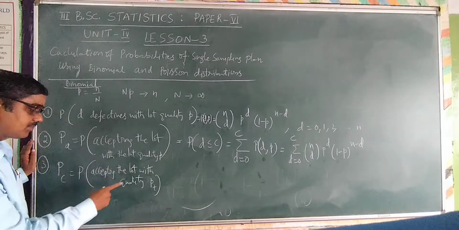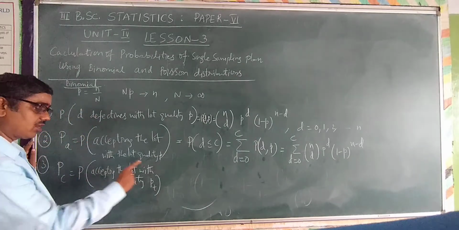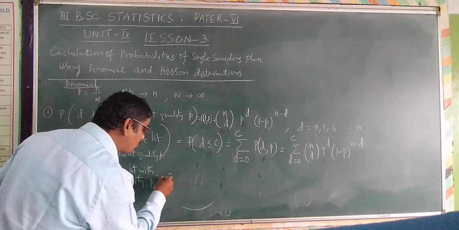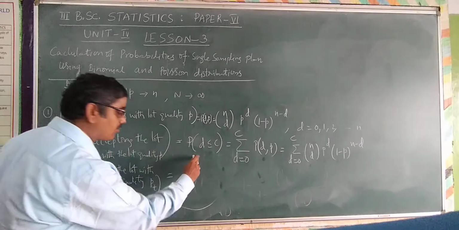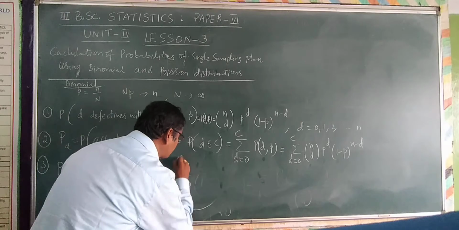That is probability of accepting the lot with quality small pt. It is accepting, therefore we can use the same formula. Probability of D less than or equal to C, that is summation D is equal to 0 to C.